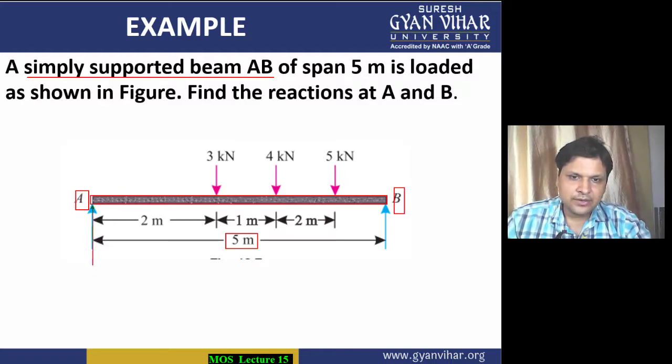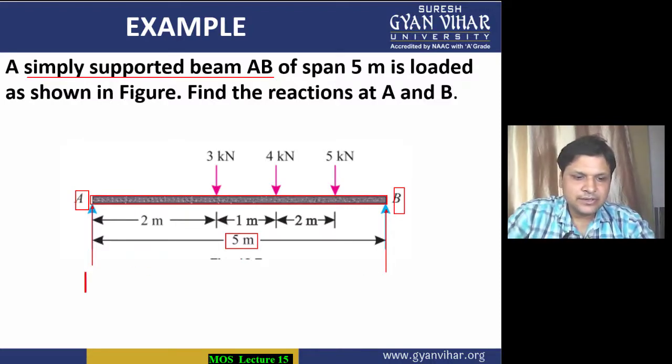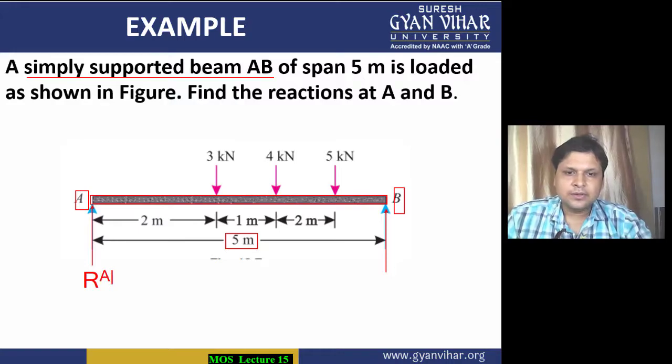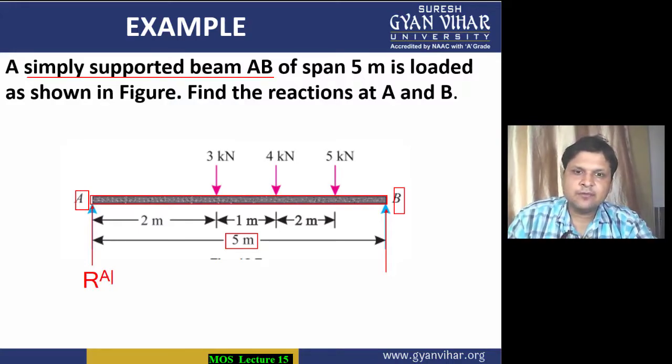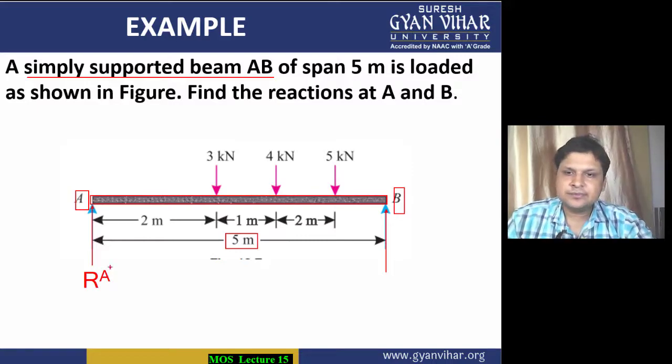We have to calculate RA and RB, since it is supported here and here. We all know that in the case of a simply supported beam, the reaction is generally upwards, so this is RA, and on this end, support B, you will get reaction RB.